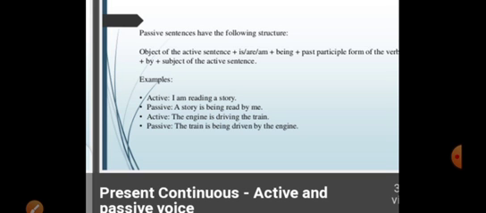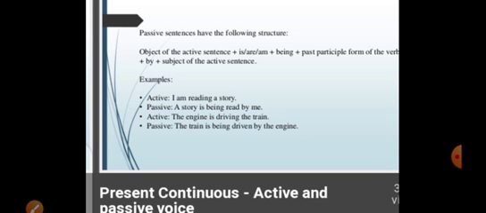Be is the first form of verb that we have assumed just for the sake of continuous tense. Be plus ing, being, that represents the passive voice of present continuous tense. Then the past participle of the verb. Past participle means the third form of verb, plus by, plus the subject of the active sentence.